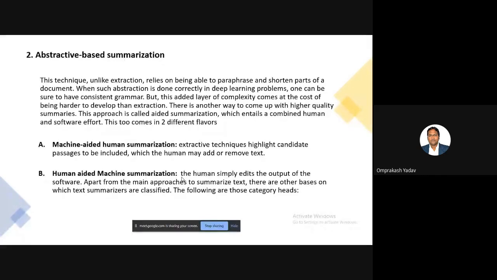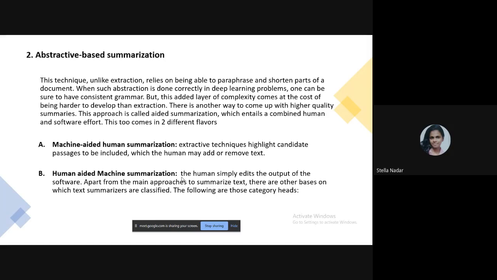This technique, unlike extraction, relies on being able to paraphrase and shorten parts of a document. This is where long documents are shortened by considering the important contents of them. When such abstraction is done correctly in deep learning problems, one can be sure to have consistent grammar and the important notice that has to be conveyed to the user.